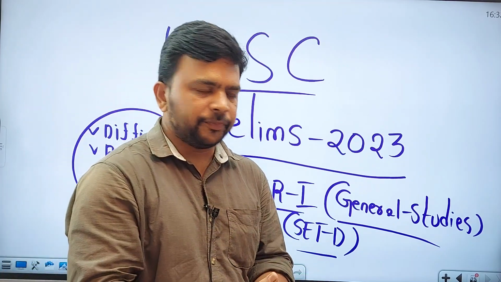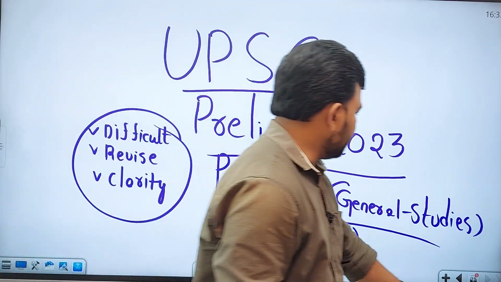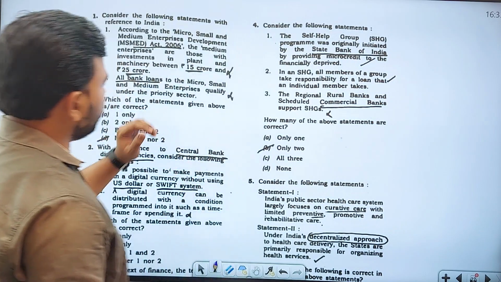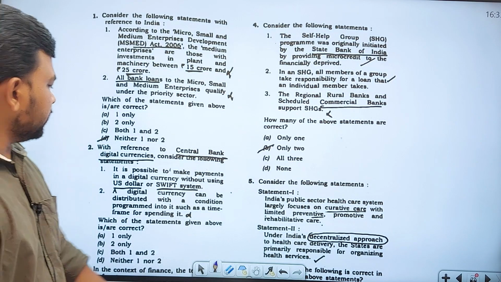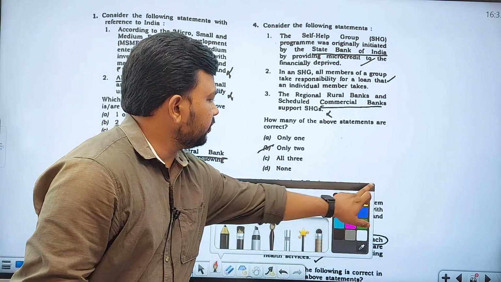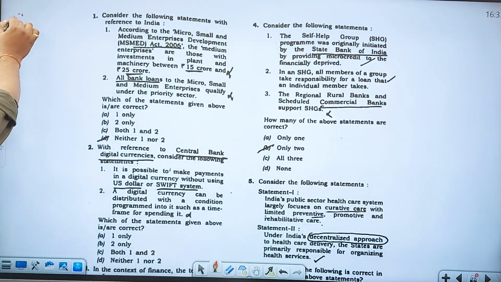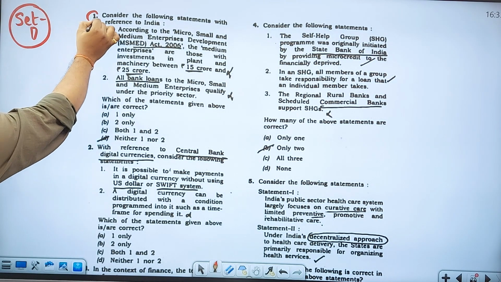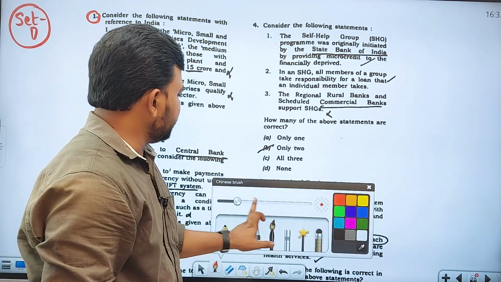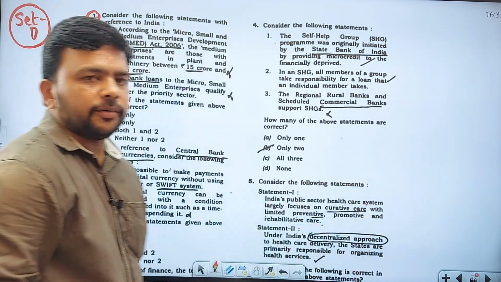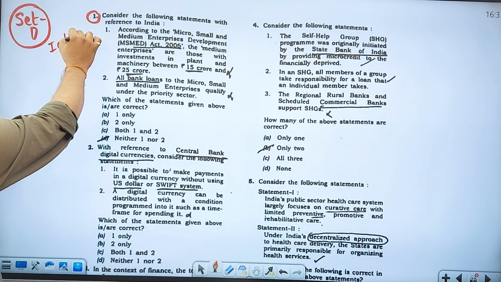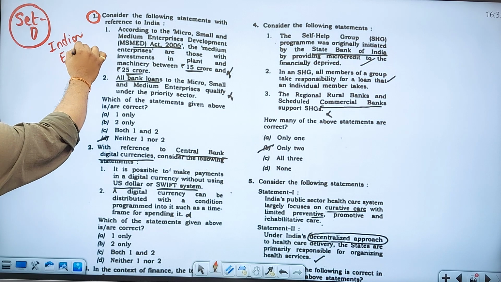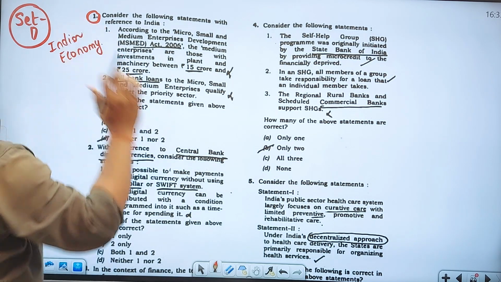Let us see the discussion on this UPSC Civil Services paper one. I am discussing Set D. So this is the paper related to Set D, and let us see the first question. Set D first question is an Indian economy based question. It is an easy question, just a factual question.